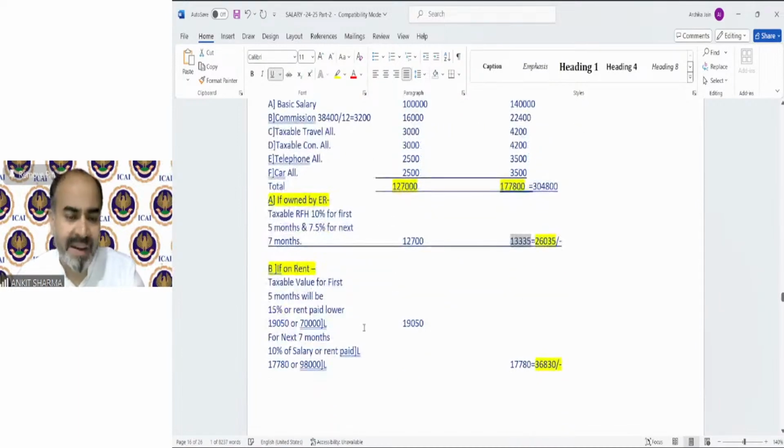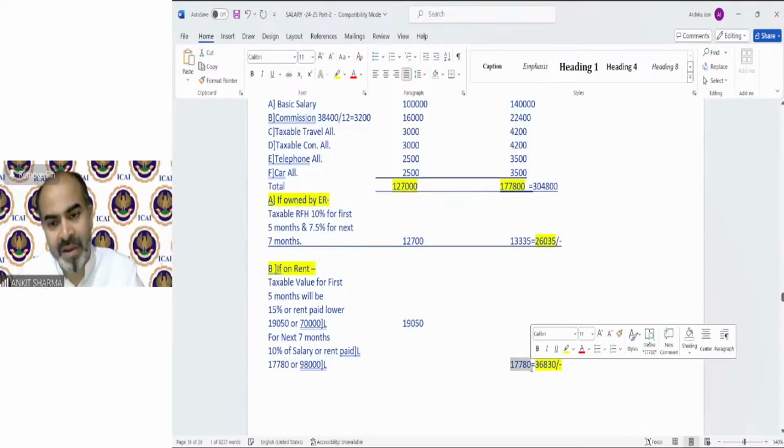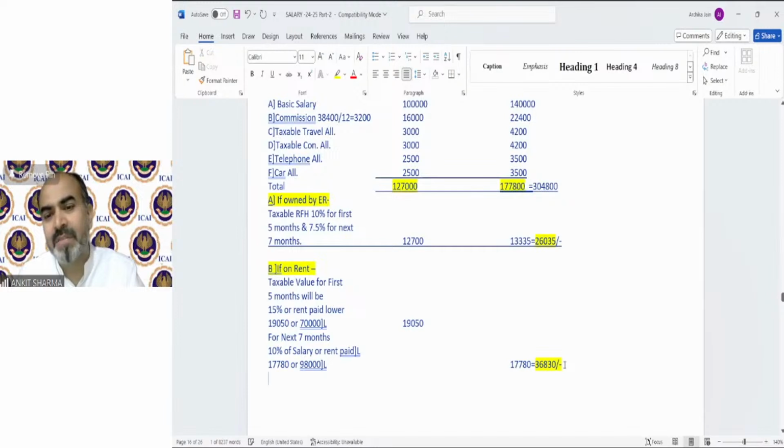If it is on rent, then that will be 15% of salary or rent paid, whichever is lower. And in the 7 months case, 10% of salary or rent paid, whichever is lower. So according to that, taxable value will be 19,050, as 15% is lower, and in this case 17,780, that is the lower value, 10%. Total taxable value will be 36,830.